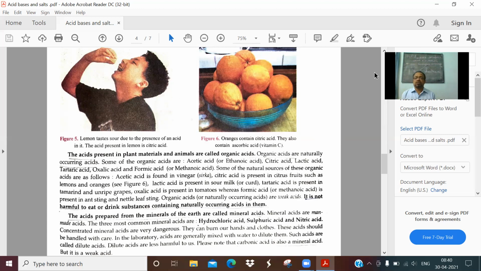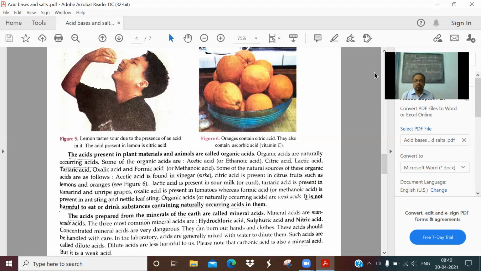In the concentrated form they are very dangerous. Concentrated form means with only about 0.01% of water, that is almost pure acid, 99% acid. Concentrated mineral acids are dangerous. So we have to use them carefully, if at all they are used in the laboratory.